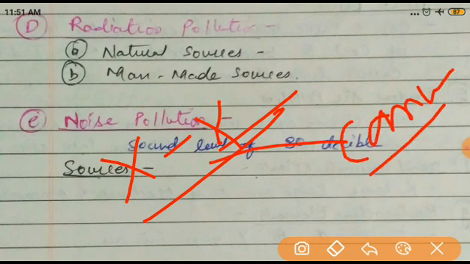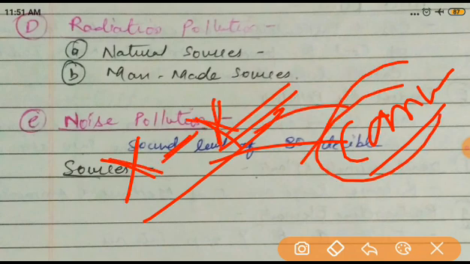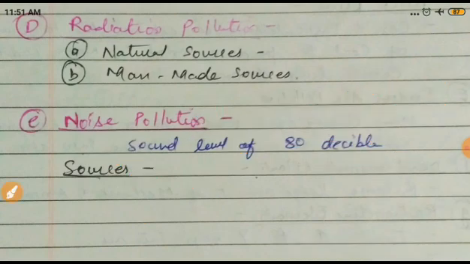Okay, this is new information for you. If x-ray is used on the same organ for a long period, it can cause cancer because it damages the cell or even the cell material. And there are also some other reasons like nuclear accidents, nuclear bomb explosions, and some medicines. So these all are the reasons for radiation pollution.